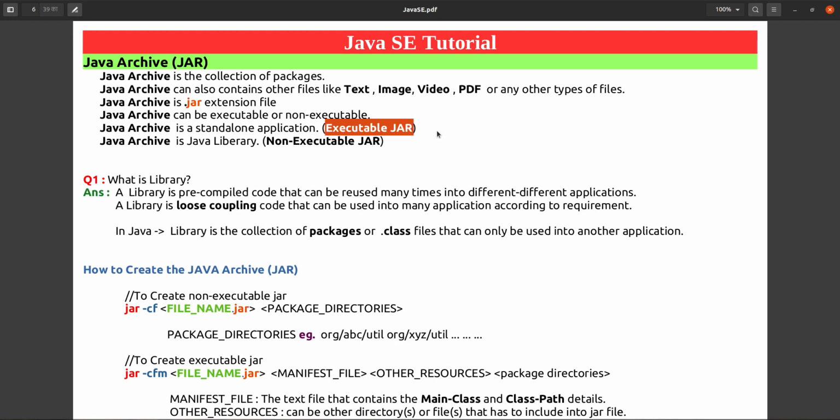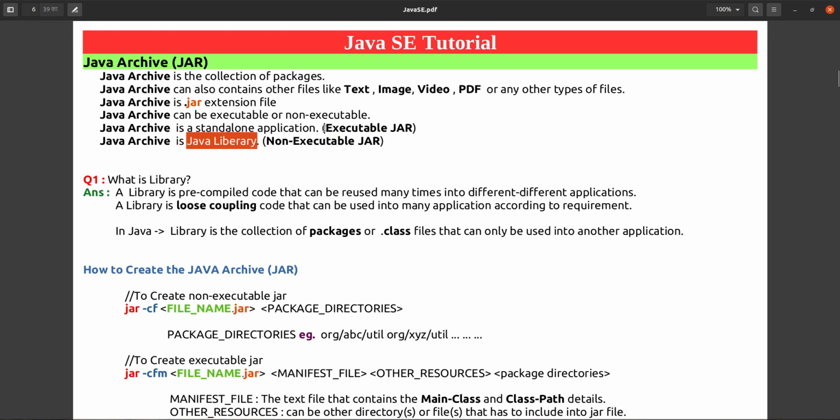And if your .jar file does not have any starting point or any main method in any of the files, then you can say that the jar is a non-executable jar, and that is considered a Java library.